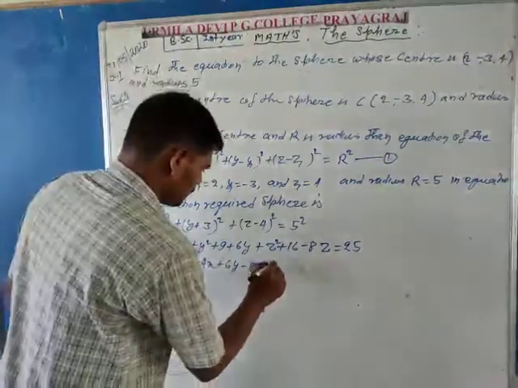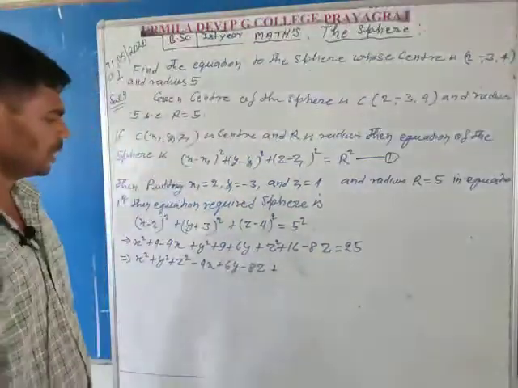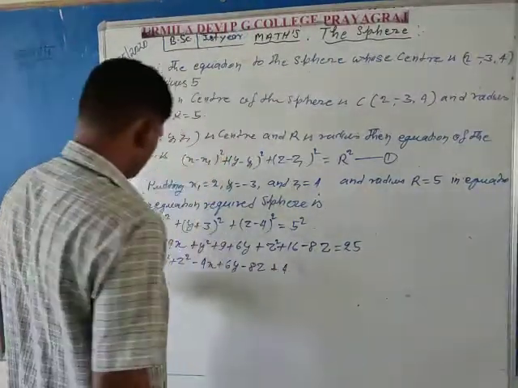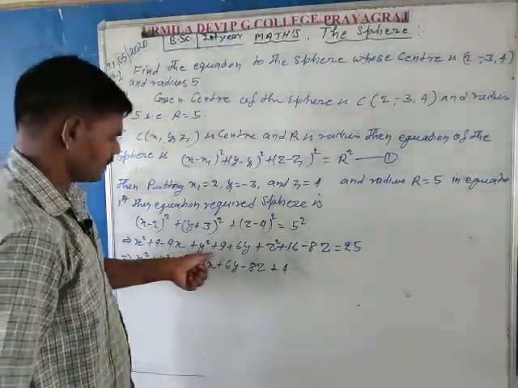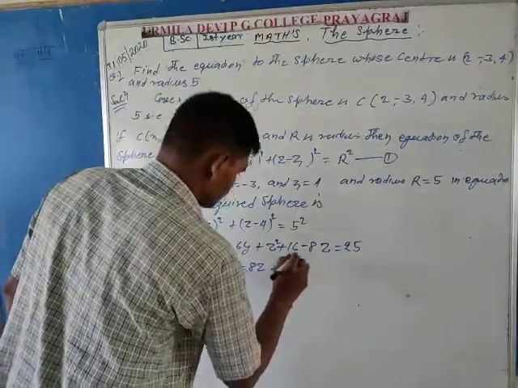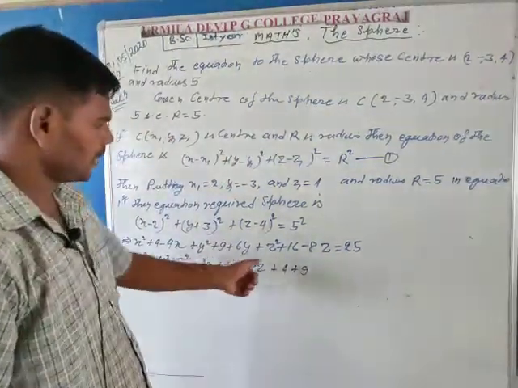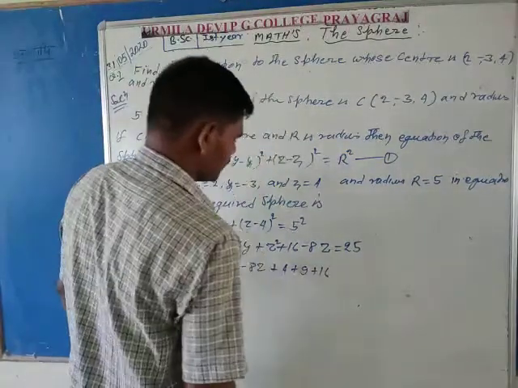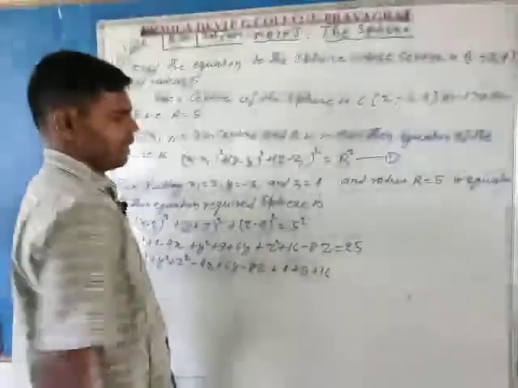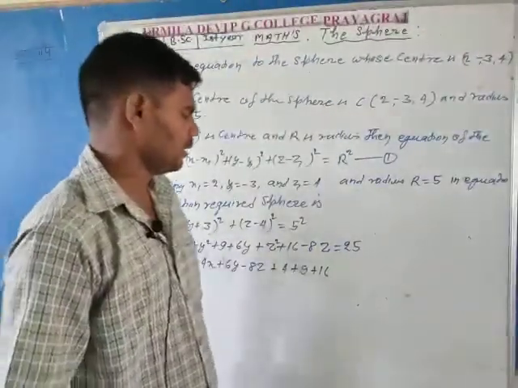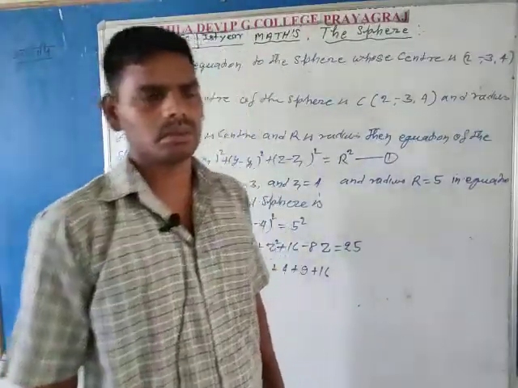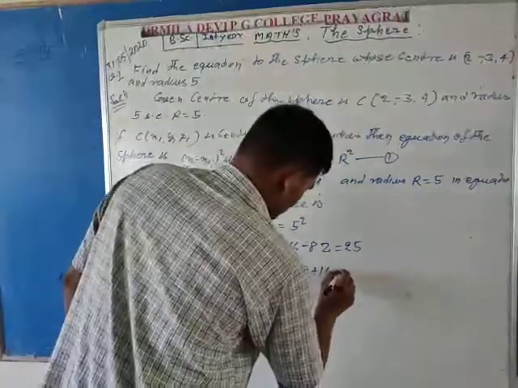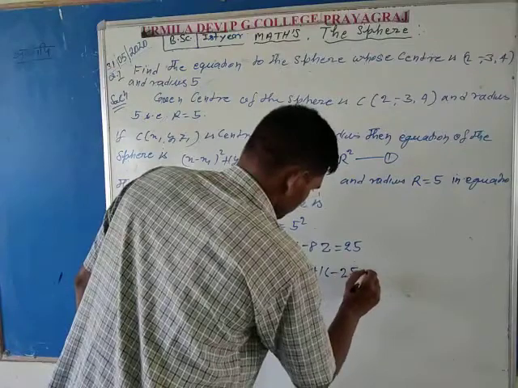At last, the numerical values. Here the numerical values are first 4, second plus 9, and third plus 16, and 25. The 25 is on the right hand side of the equation, so transfer it to the left hand side and write minus 25 is equal to 0.